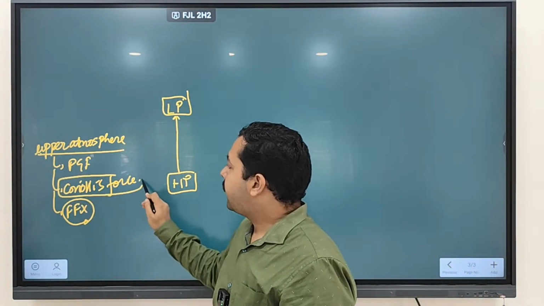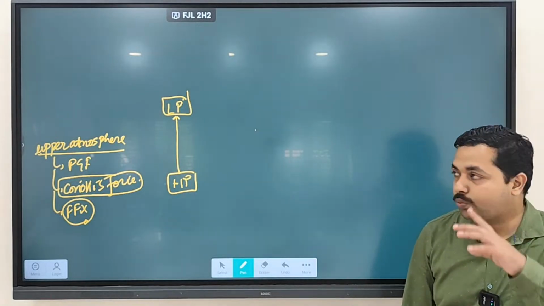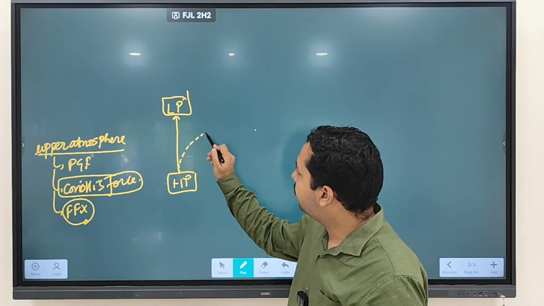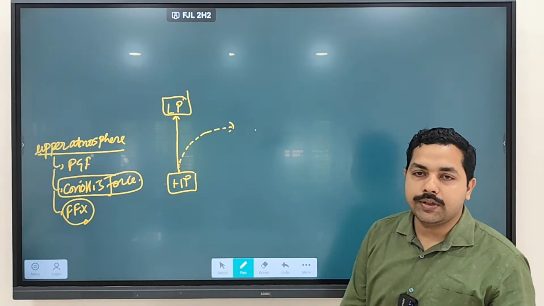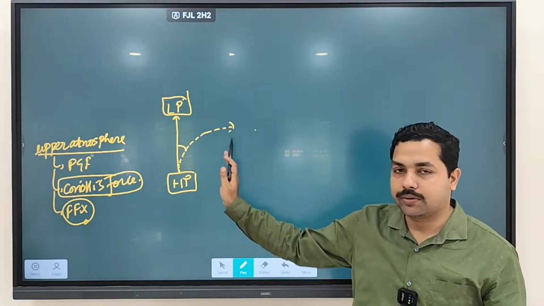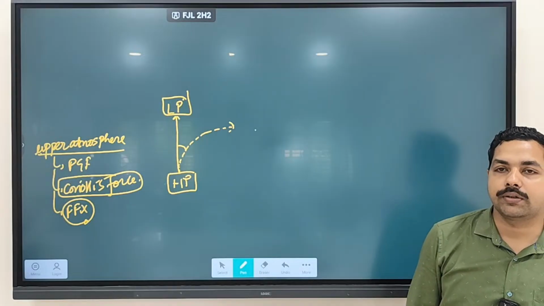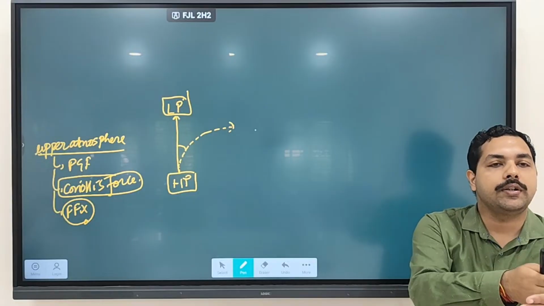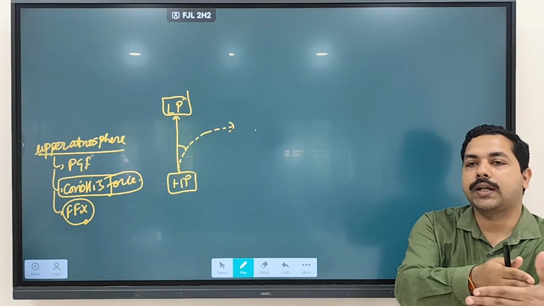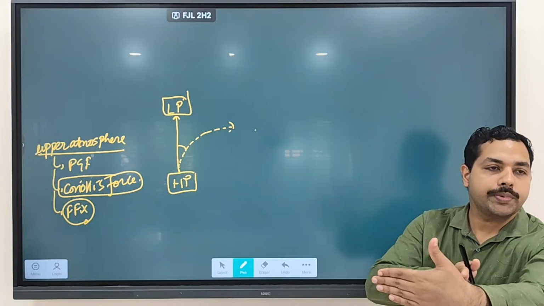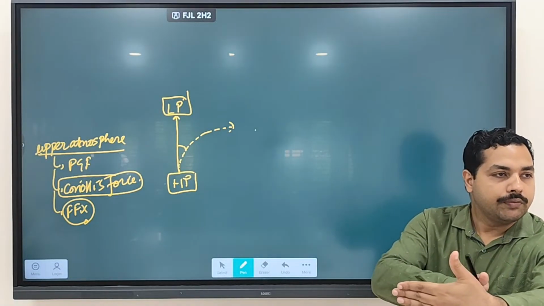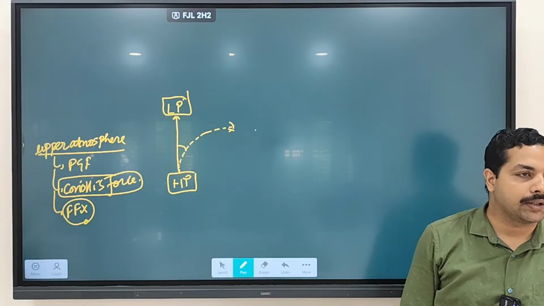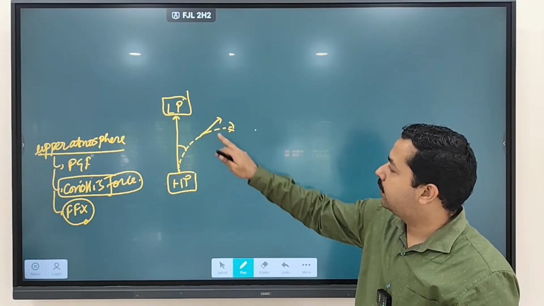Second type of force that you are finding is which force? Coriolis force. Now what will Coriolis force try to do? Coriolis force tries to deflect this particular wind from its original path. Clear? As we discussed, because the earth is rotating, let's say pressure gradient force is acting like this from high pressure to low pressure. By the time earth rotates, this low pressure will come towards this side. As a result, wind has to move towards this particular side. So because of the Coriolis force, deflection will happen. Clear? So wind is going to be deflected.